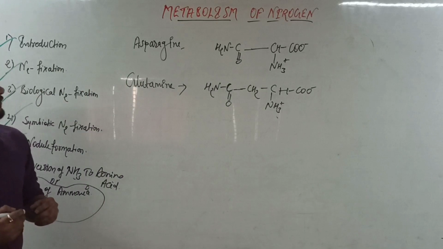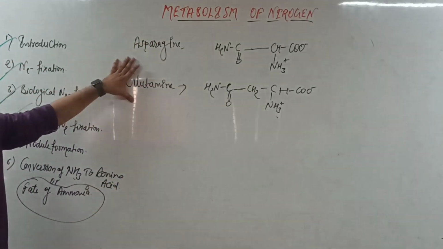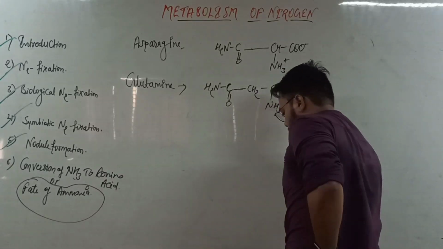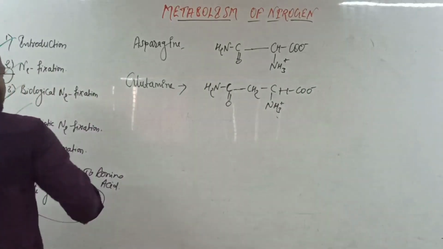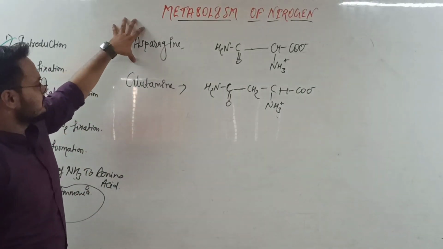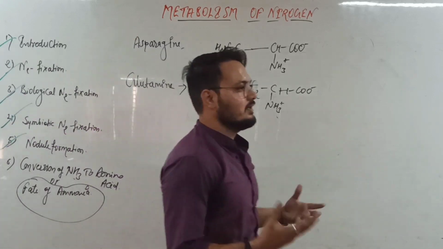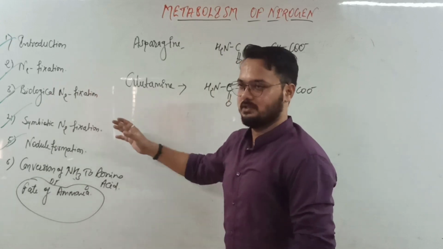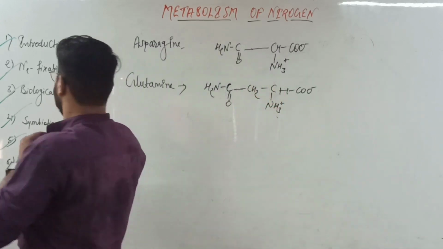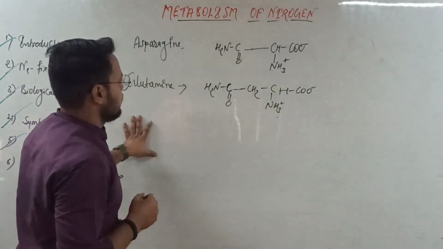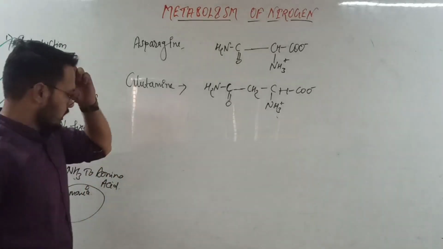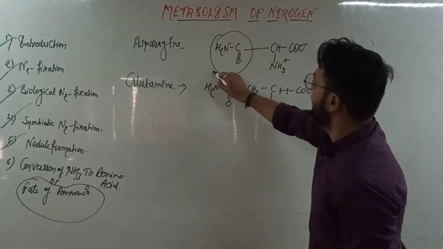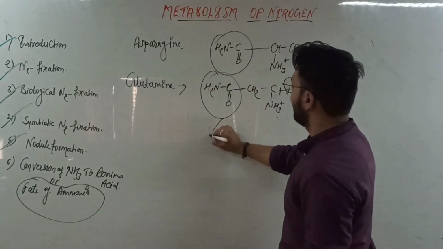Okay. Now, there is asparagine and there is glutamine. That was an example of the transamination. So plants now use this asparagine and glutamine in their different activities. They are the main components of the plant in their nutrition. They are the amides, because there is an amide group here. That is the amide group.